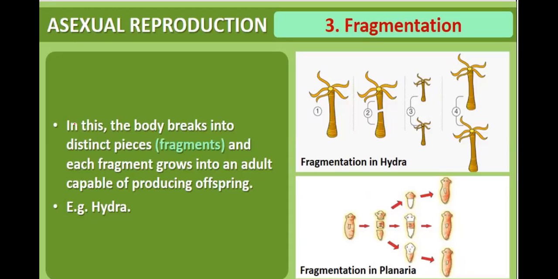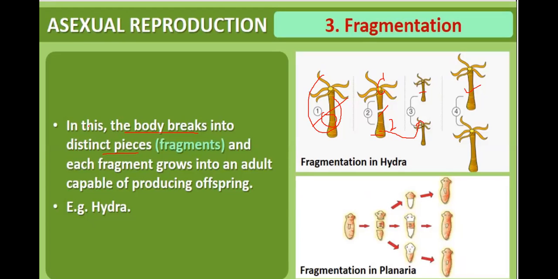Now fragmentation. In this, the body breaks into distinct pieces. This is a body. It is divided into two parts. This is the intact parent body. Then it is divided into portion one and portion two. This portion has the upper part but not the basal part. This portion has the basal part but not the upper part. So this portion will develop the basal part, and this portion will develop the upper part. So from a single parent, hydra will be developing.